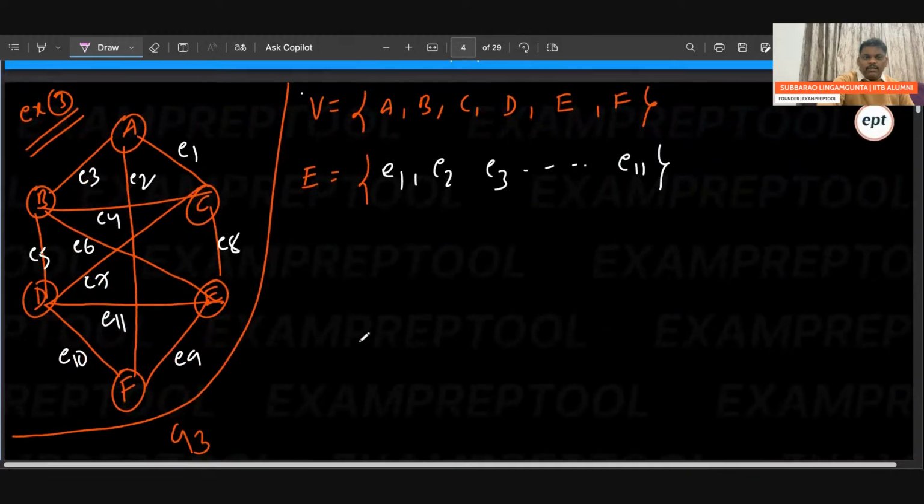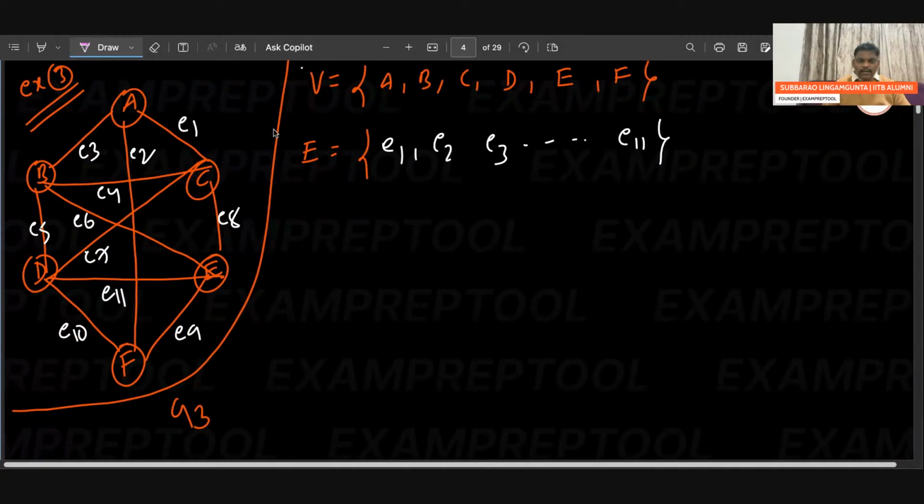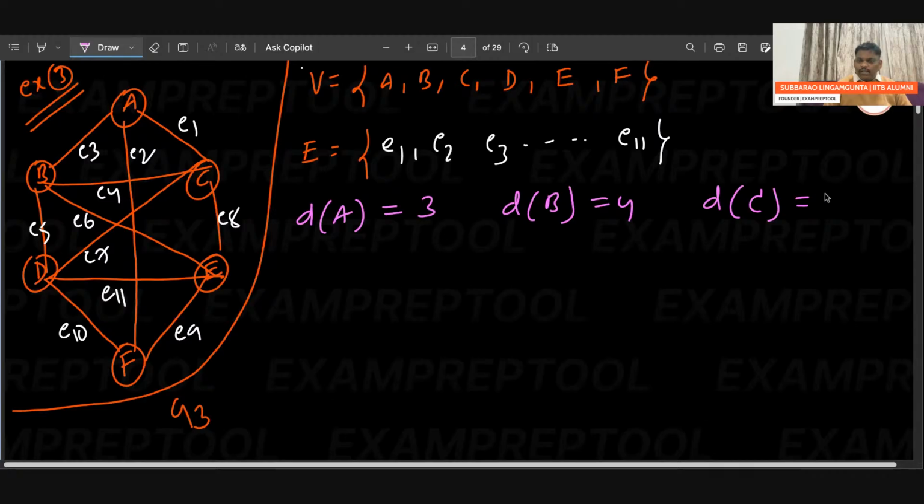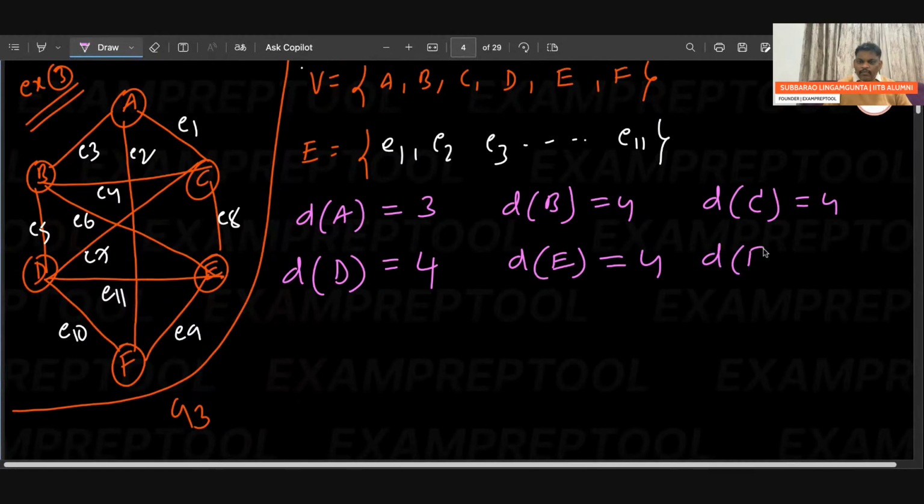Let's go to example 3. Understand this also. What is the degree of A? Check. Degree of A is 3. What is the degree of B? I think 4. What about degree of C? 1, 2, 3, 4. I think 4. What is the degree of D? 1, 2, 3, 4. Next one, degree of E: 1, 2, 3, 4. Degree of F, so 3. So every vertex degree we computed. Till now, everyone is okay.